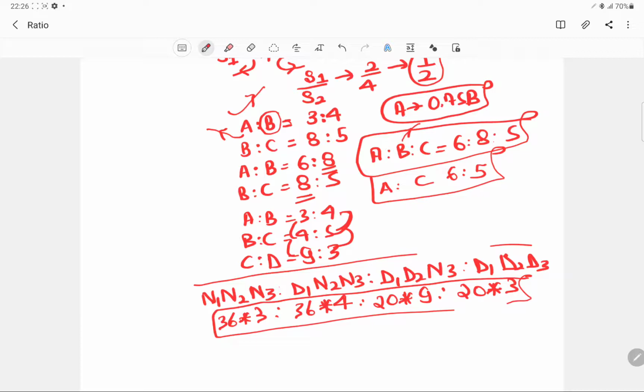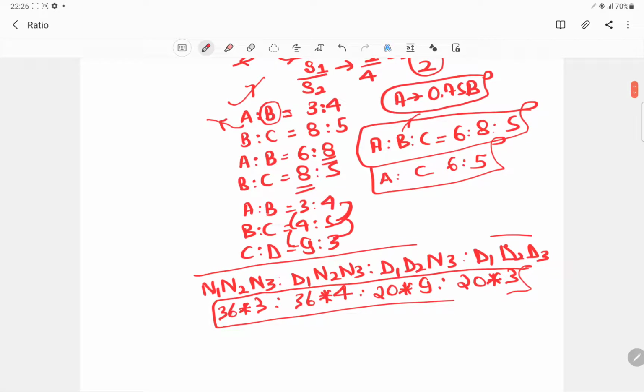If you are given 4 values, you can always write N1, N2, N3 and N4. Now replace this N1 with D1, then replace this N1, N2 with D1, D2 and so on. So this is one of the tricks or formulas that you can always use for the comparison.